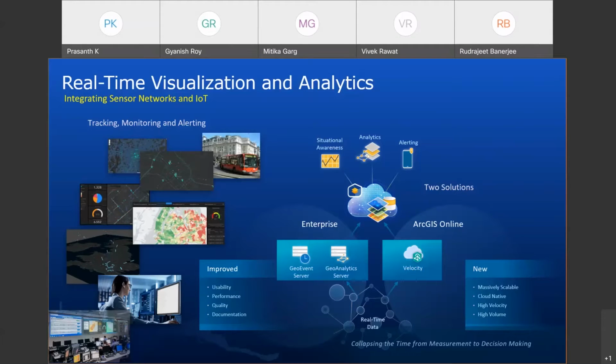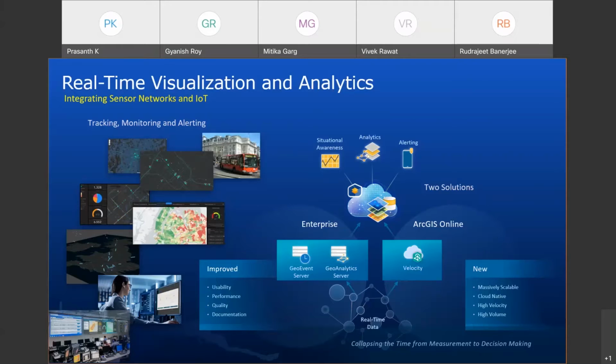So you would need a lot of filters and processes, and these two components also have out-of-the-box filters and processes available inbuilt. This allows you to enrich your data with your existing asset information, geotag the incidents which are coming in, and enrich them with your asset details. In today's session, I will be covering one such example using GeoEvent Server.